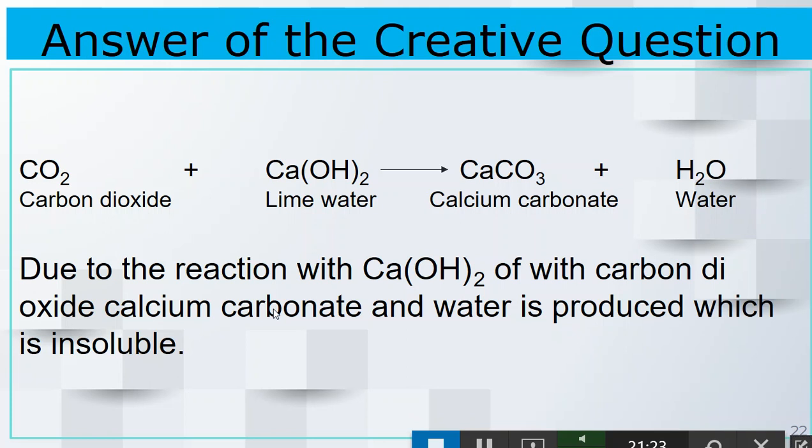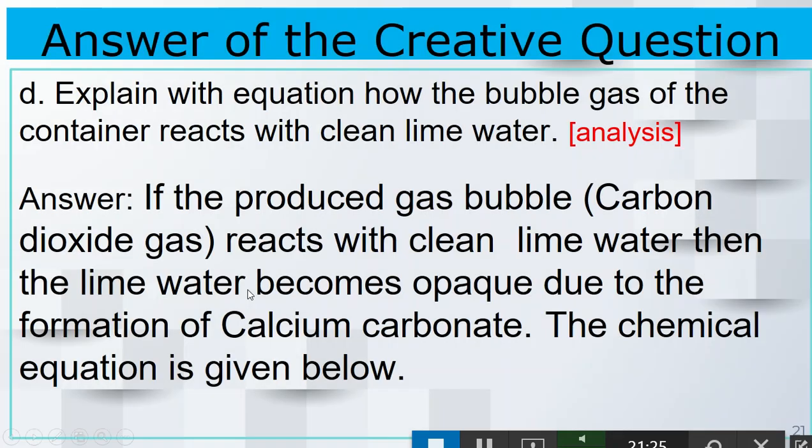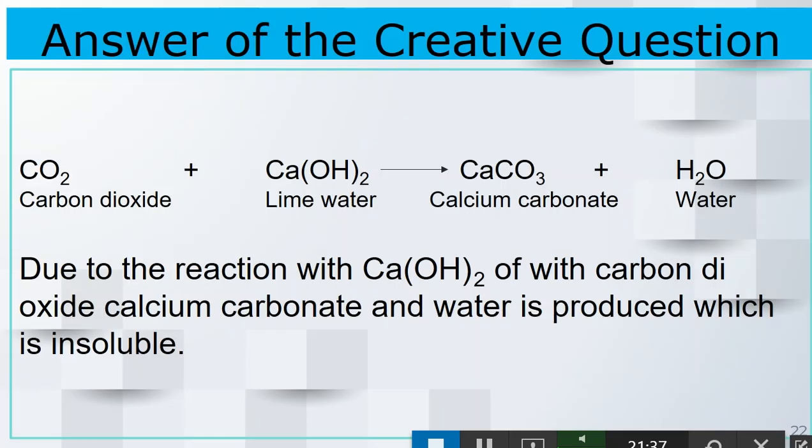See, first you have identified the bubble gas as carbon dioxide, you will get 1 mark, and then it will react with the water, calcium carbonate is produced, so here 1 mark, and then the reaction you will get 1 mark. At the end you have told that it is insoluble, and an opaque solution is created. For this you will get 1 mark.